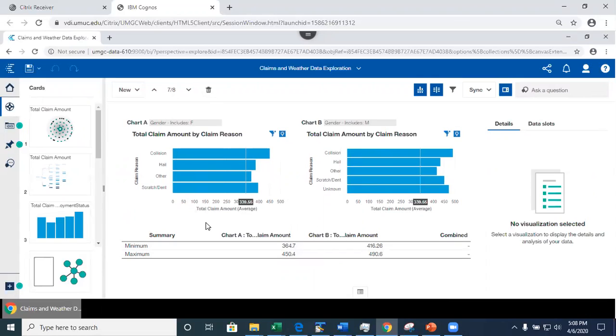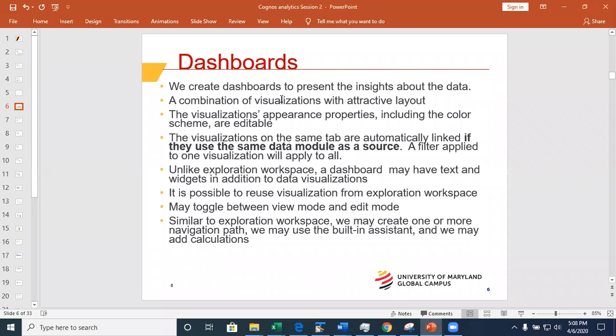So what happens is we have what? Dashboards. So we create dashboards to present insights, right? Important. In your assignment, you're going to be asked about the specific features of the dashboard. So you can change the visualization appearance properties, like the color code, etc., right? Then